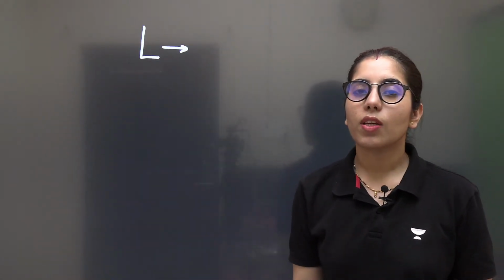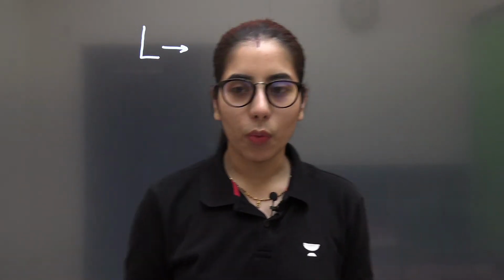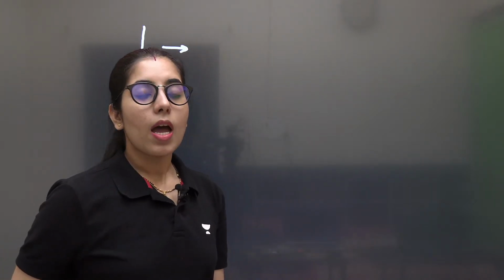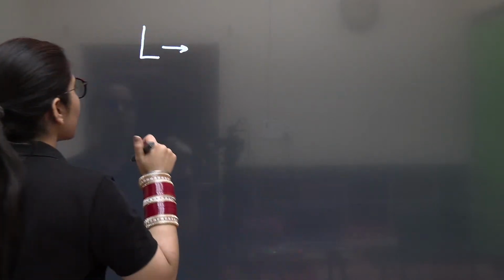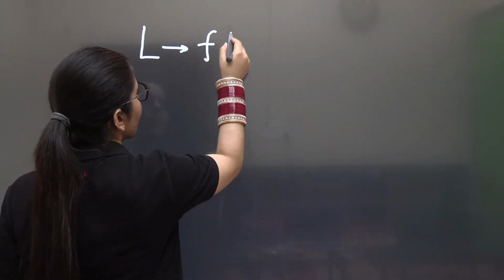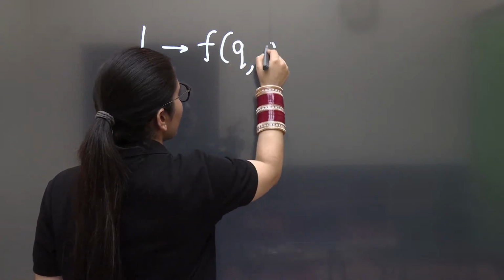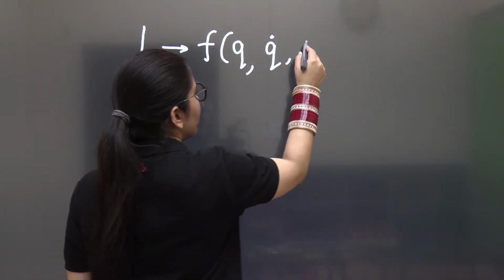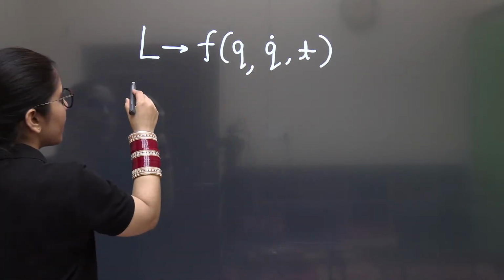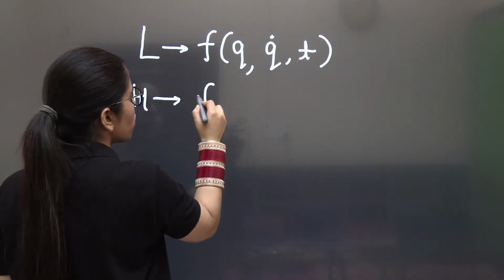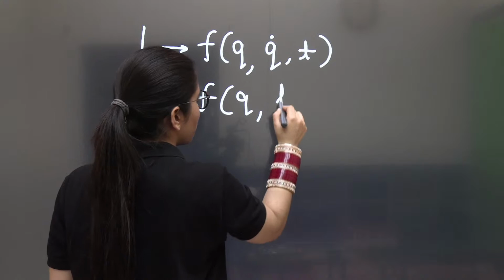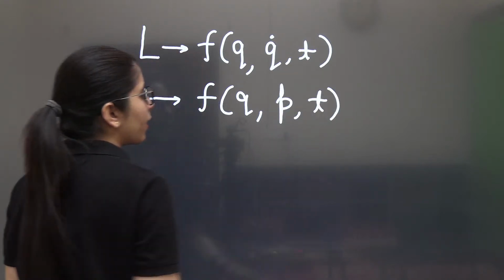But before explaining that trick, I would like to tell you something about the Lagrangian and the Hamiltonian too, so that you will have a clear idea about these topics and be able to relate it easily with the trick. Look at this Lagrangian. We will consider it as a function of generalized coordinate, generalized velocity, and time t. Clear? At the same time, the Hamiltonian is a function of generalized coordinate, generalized momentum, and time t.